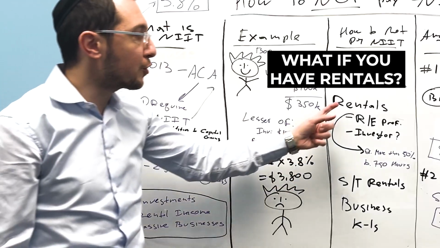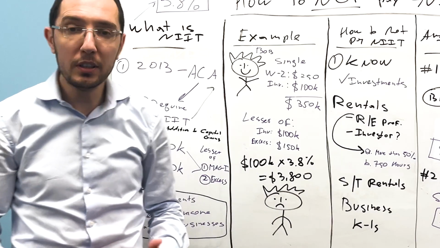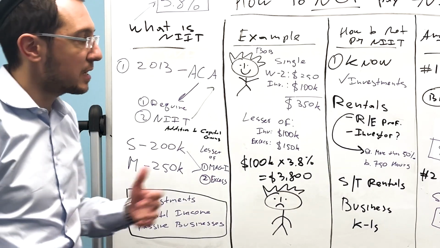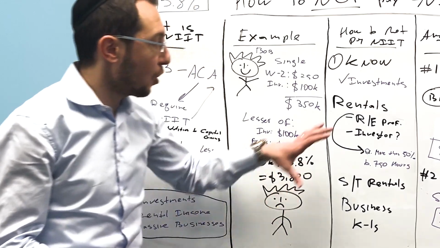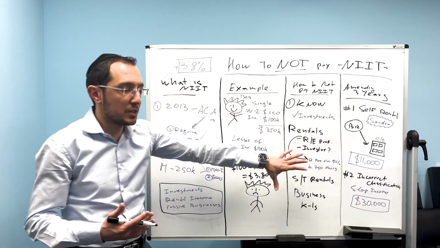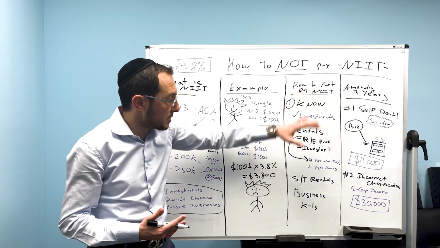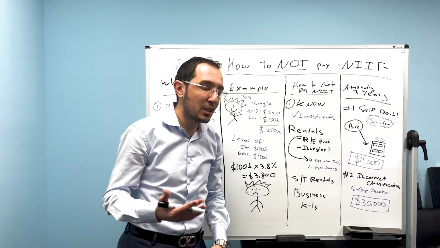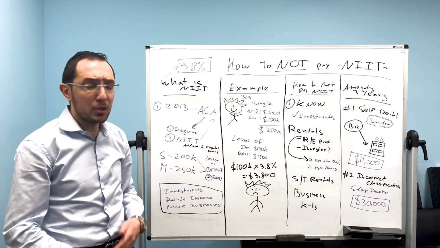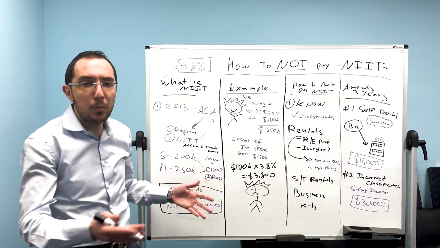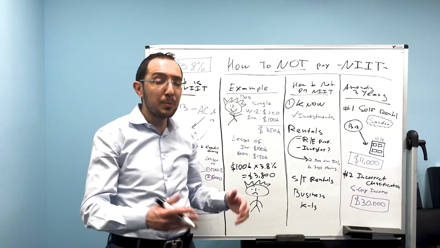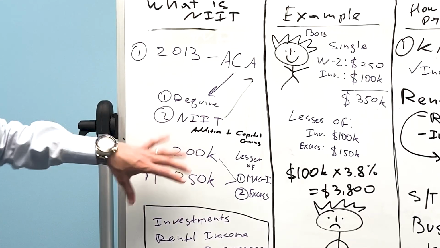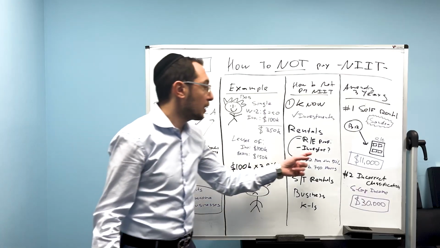But what if you have rentals? Now, generally speaking, you do pay net investment income tax on your rentals, right? But what type of rentals? If you are an investor, for example, you have a few properties, you own a business, you operate a business, but you bought a few properties for yourself, and you have a net profit from your rentals, and you exceed these income thresholds, that's pretty easy. You pay that.